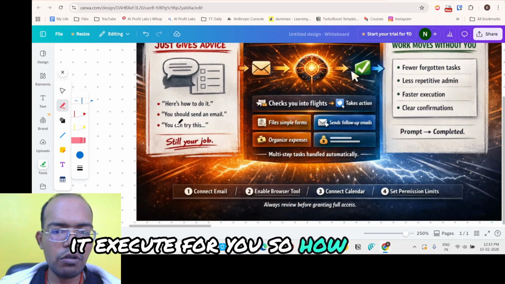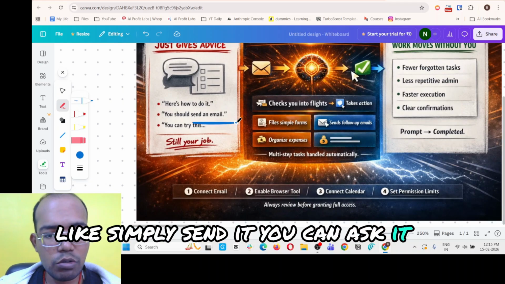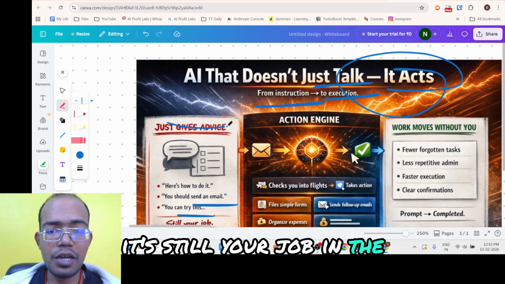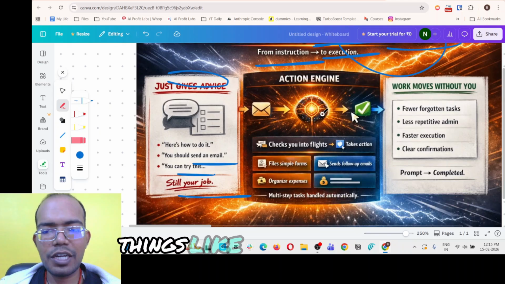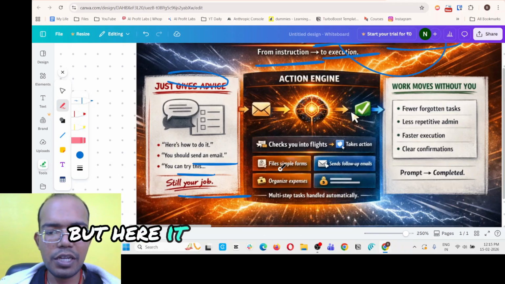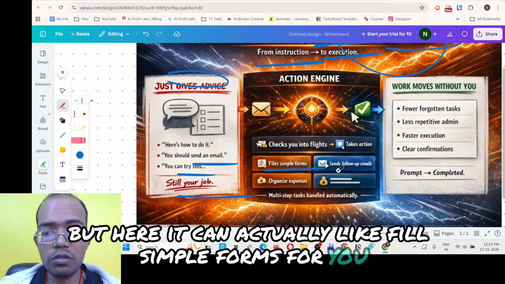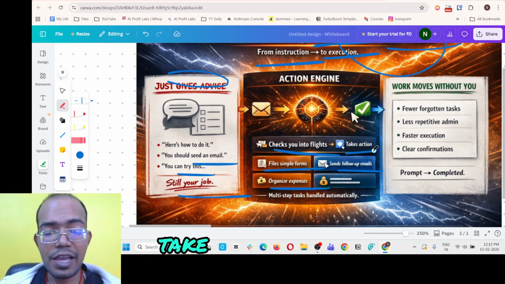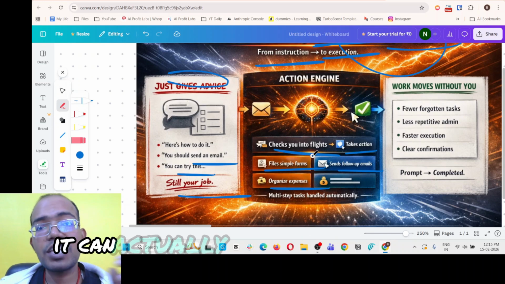So how to do it? Simply, you can ask it to send an email. You can ask it to do something. It's still your job when you use ChatGPT or Claude, things like that, DeepSeek. But here it can actually fill simple forms for you, send out follow up emails, organize your expenses, check your flight, take action. Right? Whatever you wanted to do, it can actually do that for you.